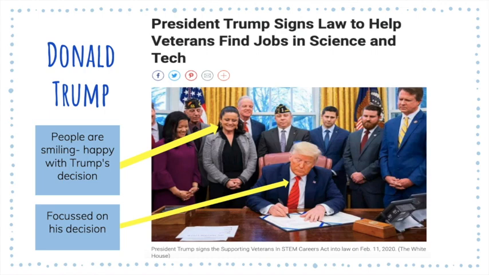And if we look at the words at the top, we can look at words such as signs law, meaning that it is put into place. It is a law now, so he's taking action. He's helping, showing that he's caring and he's giving. And then he is giving to those veterans, so those who are maybe more important or vulnerable, people who should be helped with finding jobs. So this would be a positive representation of Donald Trump.